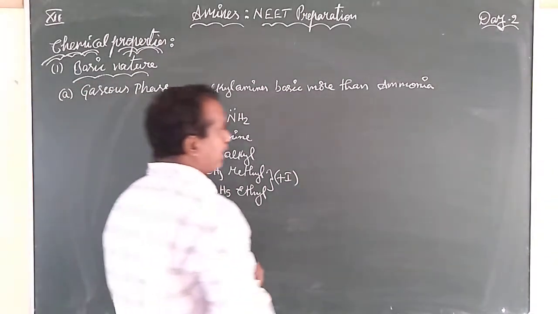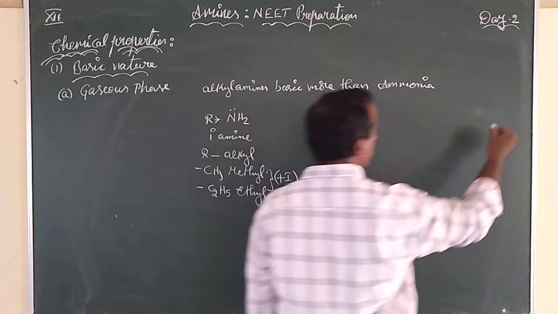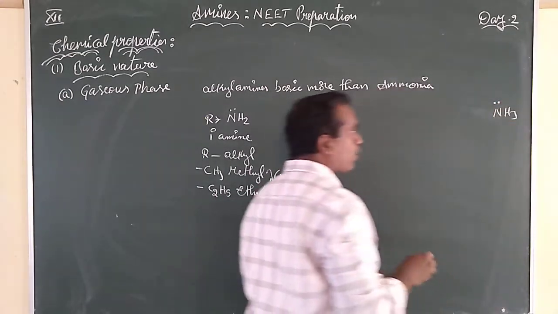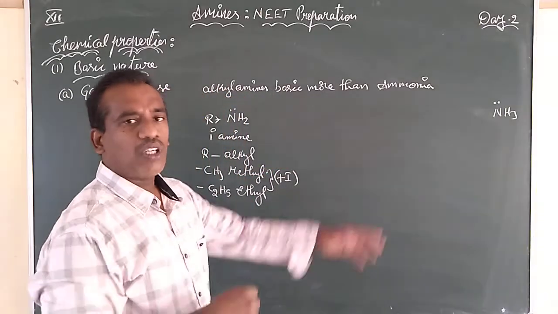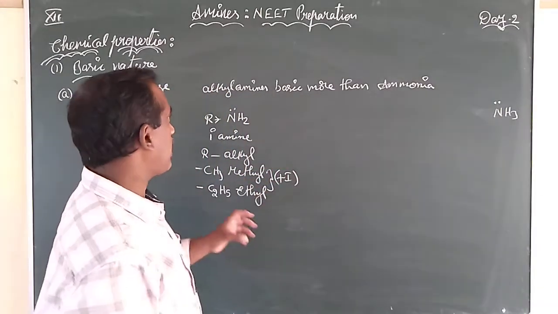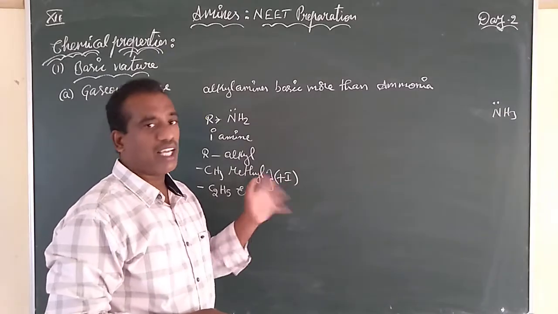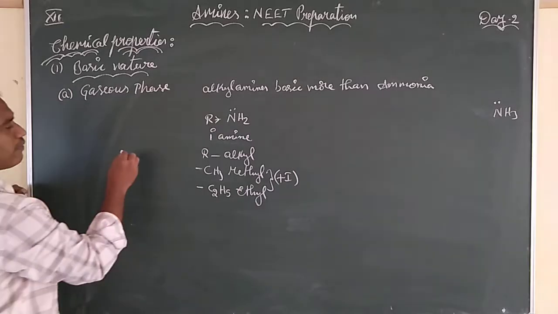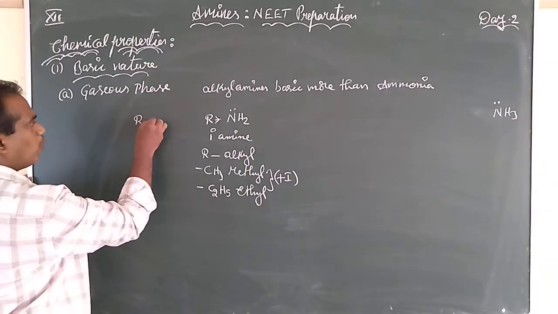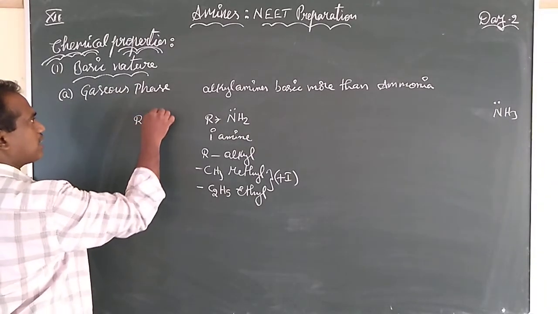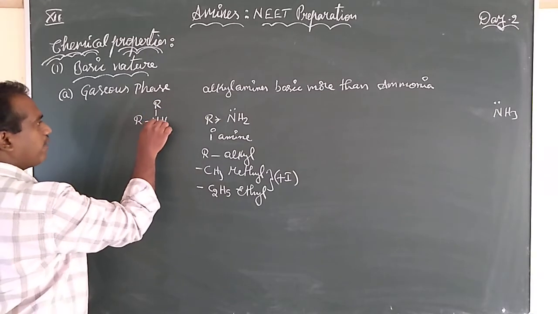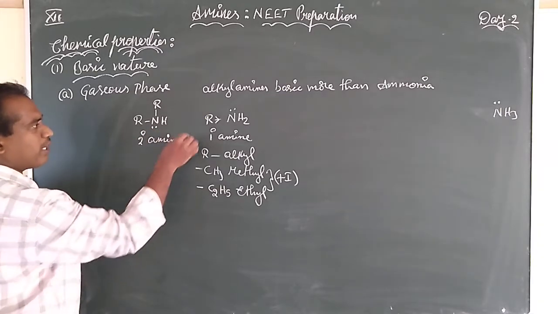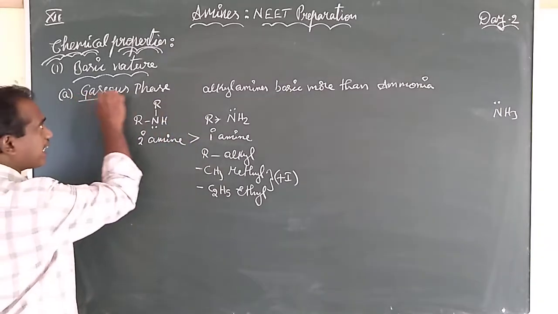If you see ammonia, the formula is NH3. So here itself nitrogen must donate the lone pair. No other supporting group is there for this. So what we say, alkyl amines are more basic than ammonia. Okay, good. Now we have studied the primary amine. But in case of secondary amine, we have two alkyl groups. The basic nature of secondary amine will be more than the primary amine in the gaseous phase.